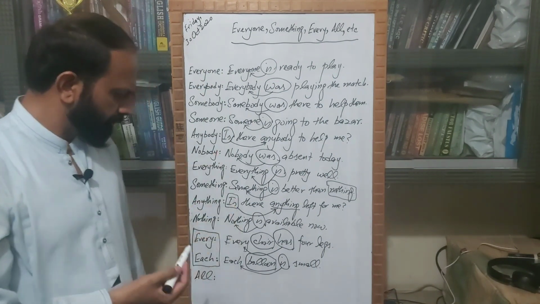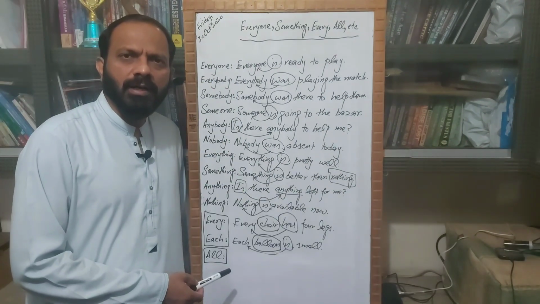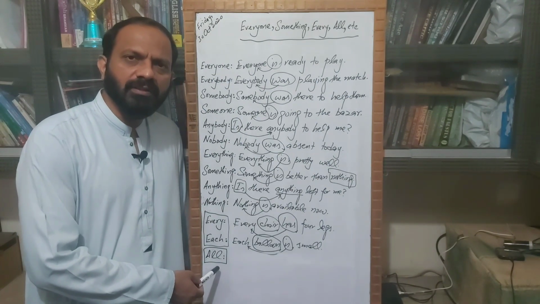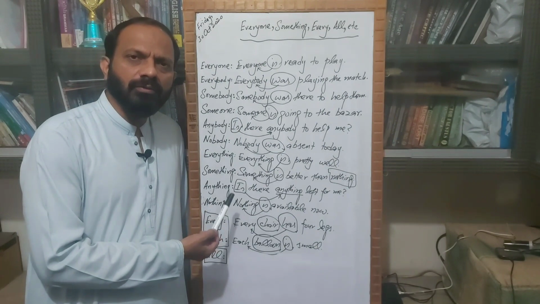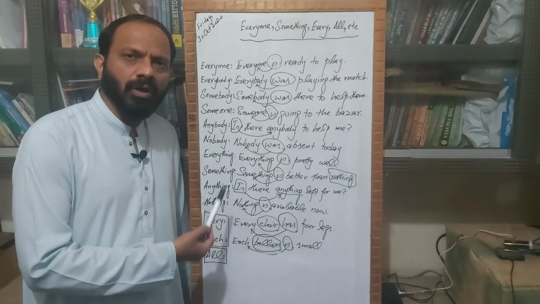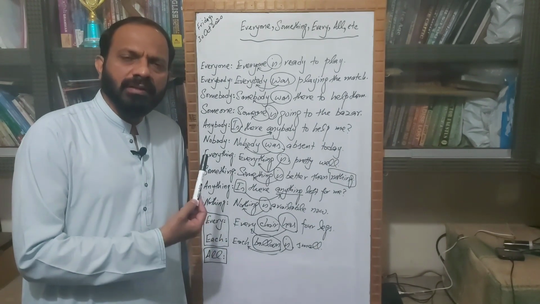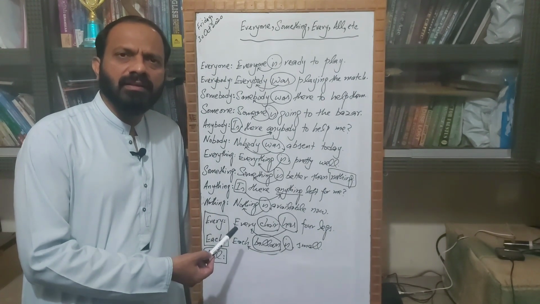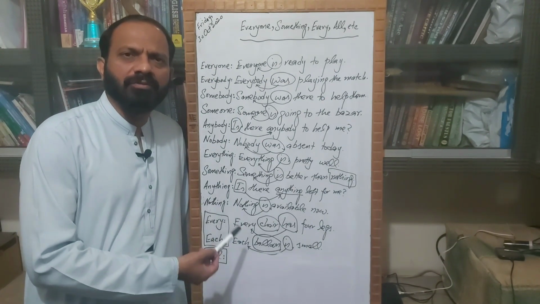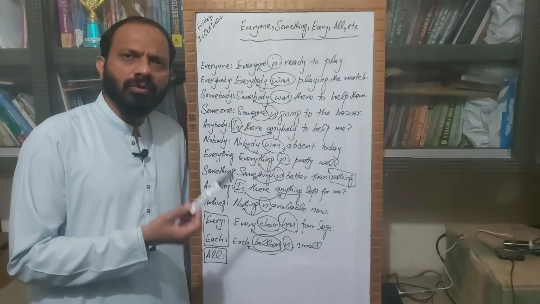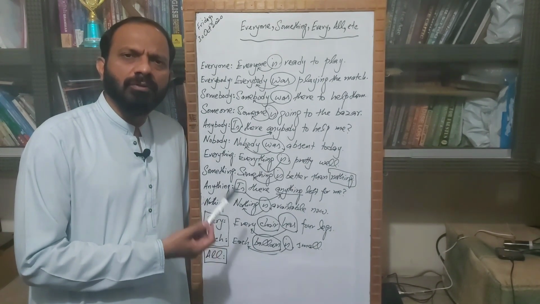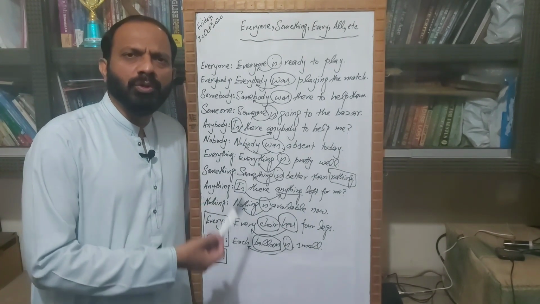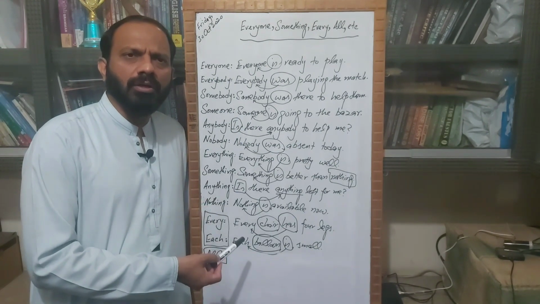Now comes the word all, which is quite different from the rest of the words. All is a word that can take a singular verb as well as a plural verb after it. So we can make use of both a singular verb and a plural verb after all.